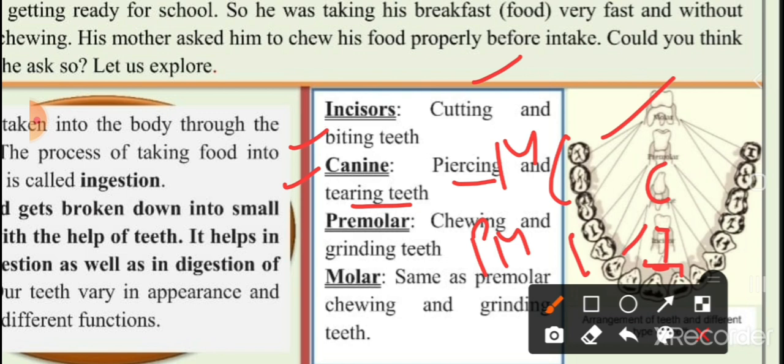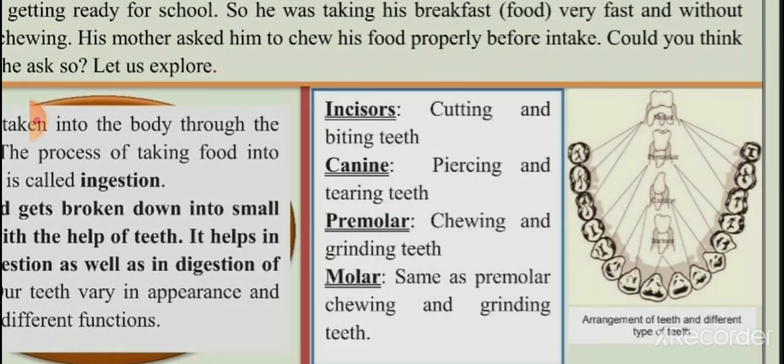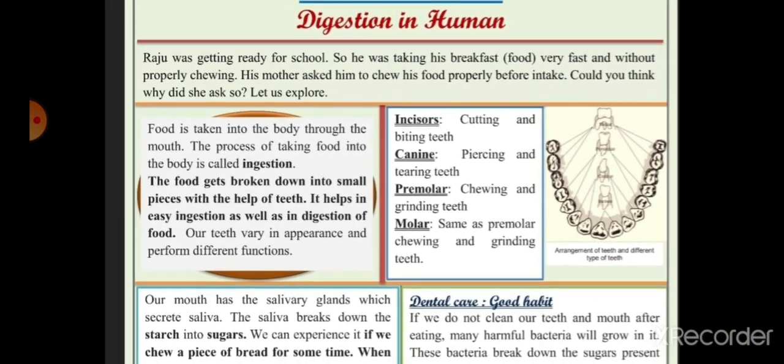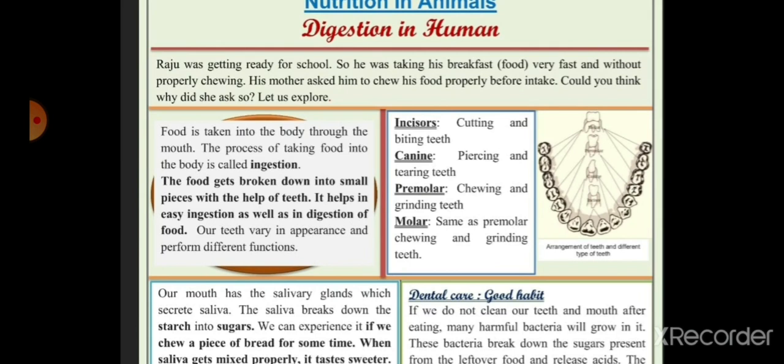And premolars and molars: when we cut the food and pierce it, tear it, then we take the food towards the sides on the premolars, and these premolars help in chewing and grinding. Same way, molars help in chewing and grinding. So these different types of teeth perform different functions and convert the food into smaller pieces.